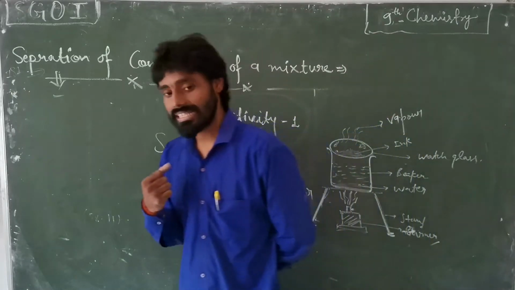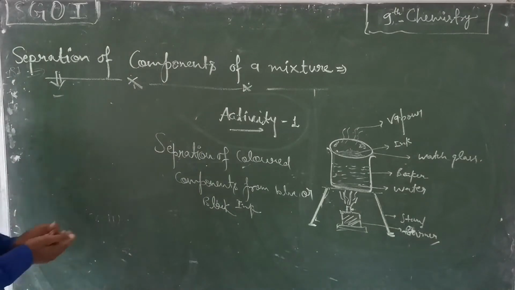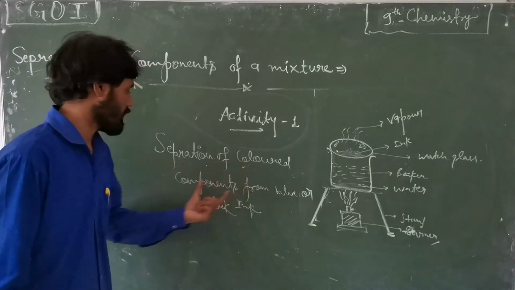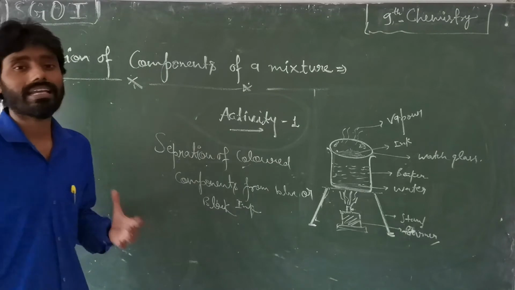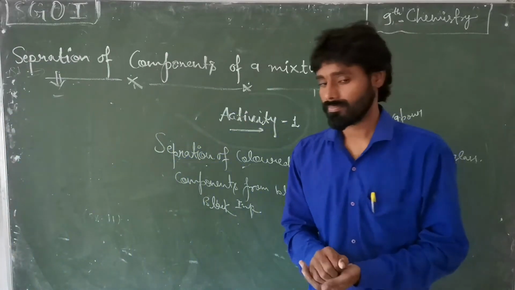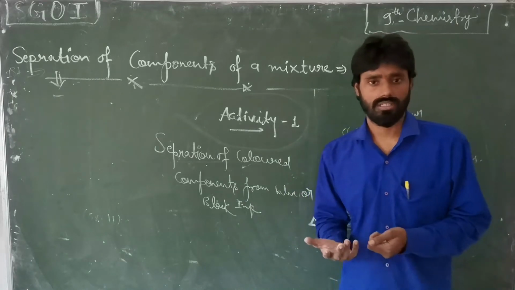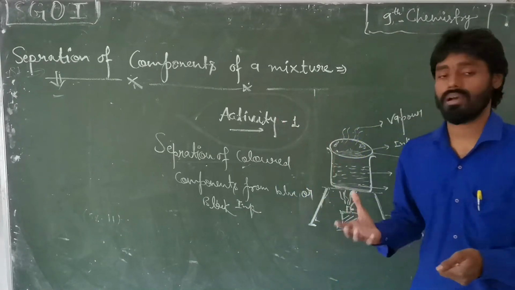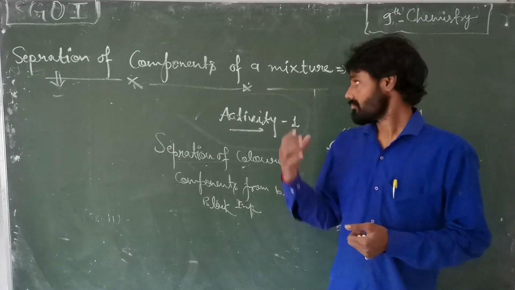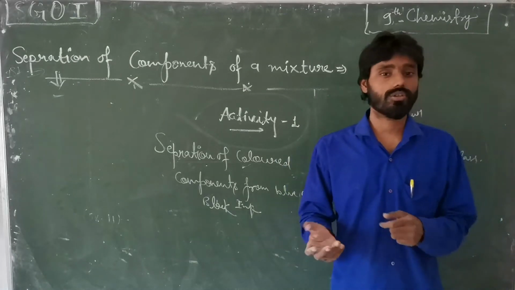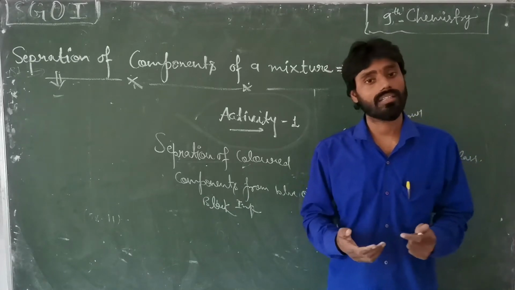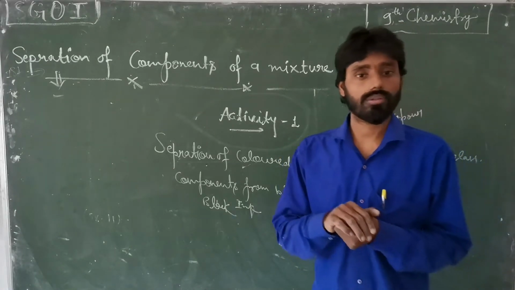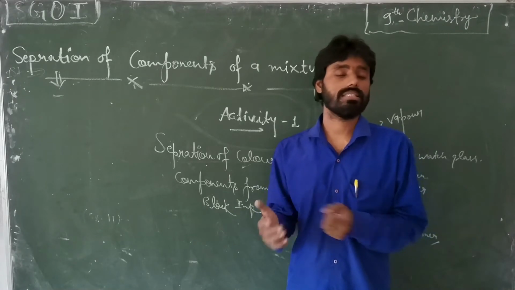Now we are discussing more explanation of separation through some activities, and your activity number one is separation of colored components from blue or black ink. Understand in Hindi what this process actually is: today's topic is that from a mixture we are going to separate its components. We will understand how through an activity. Like your ink, the colored part of that ink we are going to separate today.